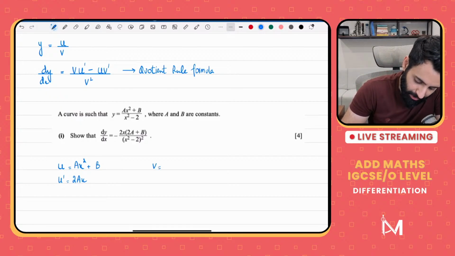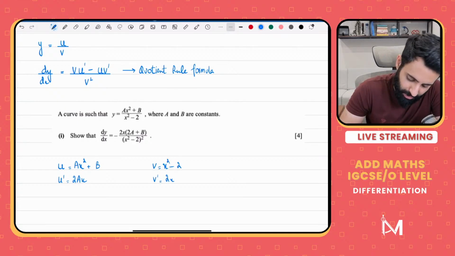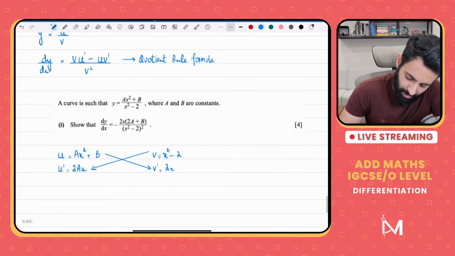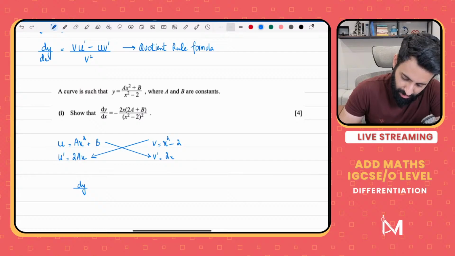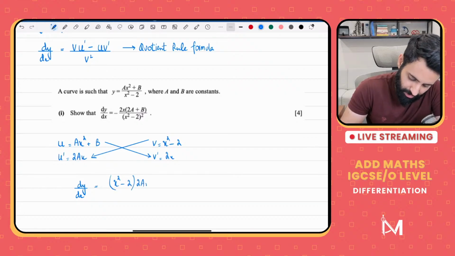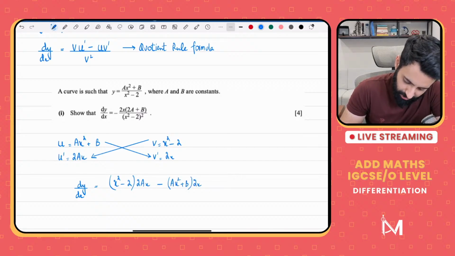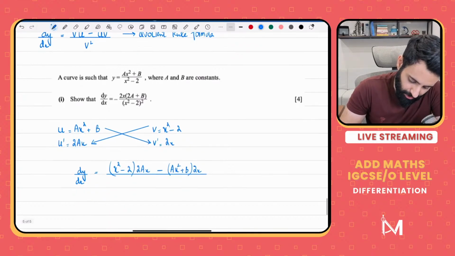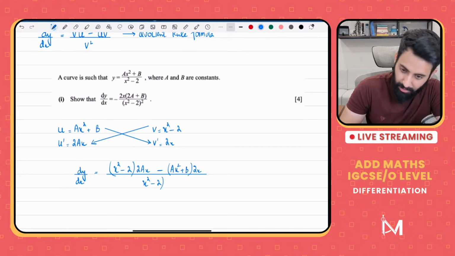V is equal to what? V is equal to x square minus 2, which means v prime will be equal to 2x. Okay, what's the formula? It's vu prime minus uv prime upon v square. So dy by dx is equal to vu prime, which means x square minus 2 into 2ax, minus uv prime, which means ax square plus b into 2x. Okay, so keep your eyes on the price. Upon v square, which means x square minus 2, the whole thing square.